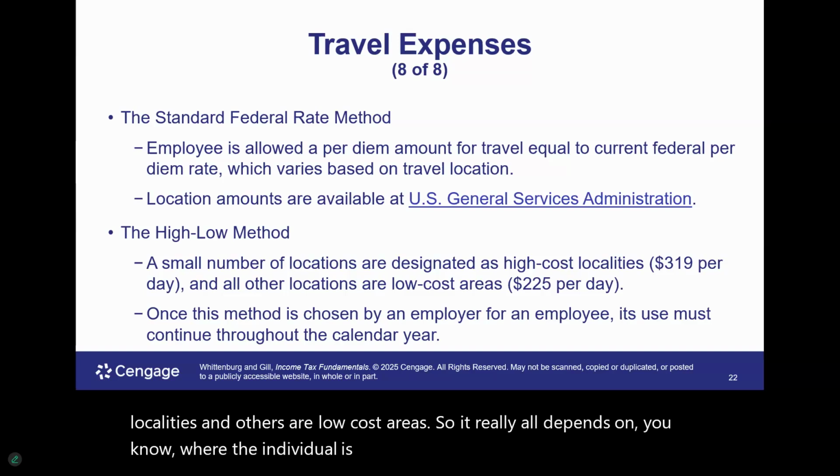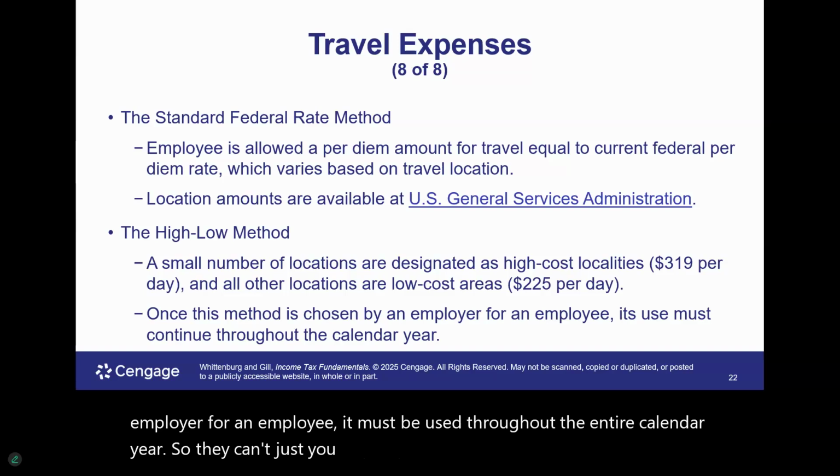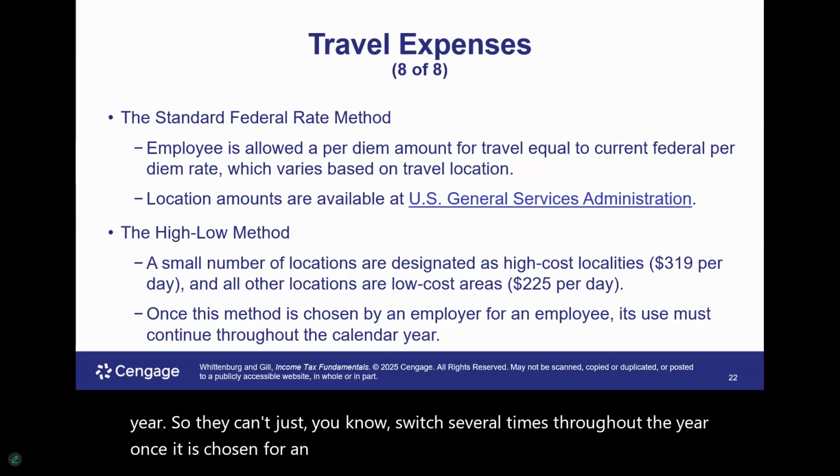Once the method is chosen by an employer for an employee, it must be used throughout the entire calendar year. So they can't just switch several times throughout the year. Once it is chosen for an employee, it needs to be used for the entire year.